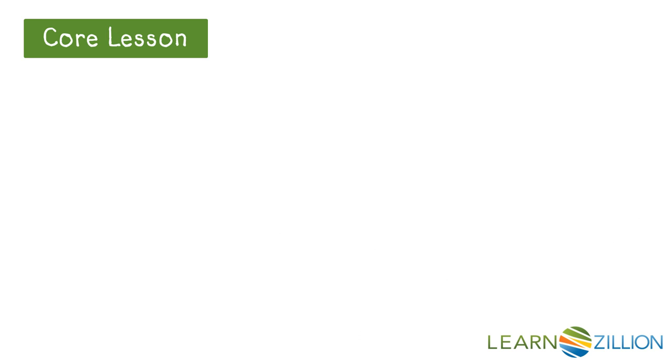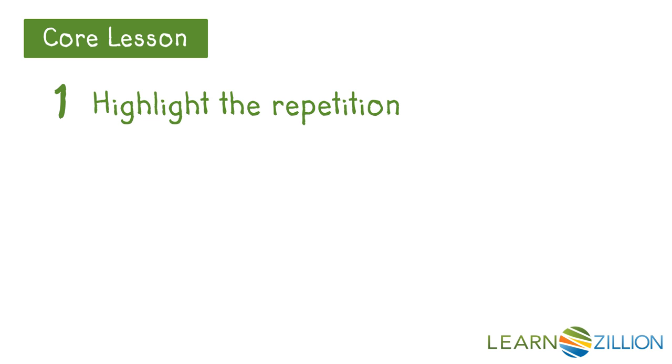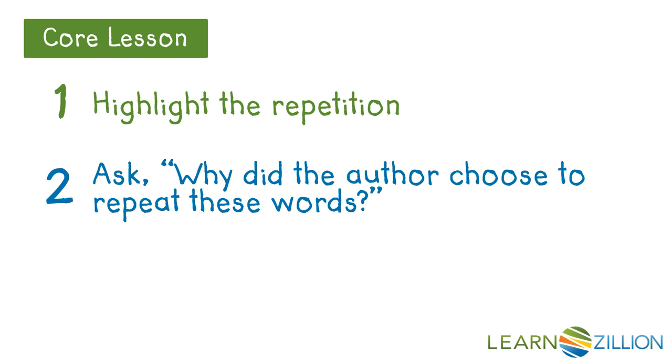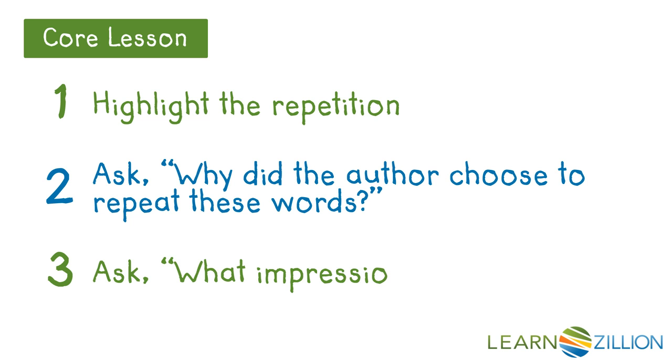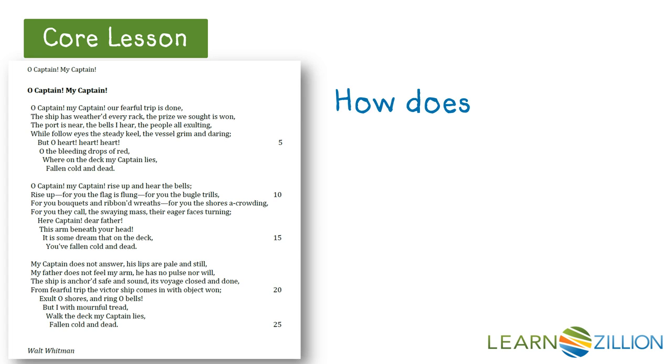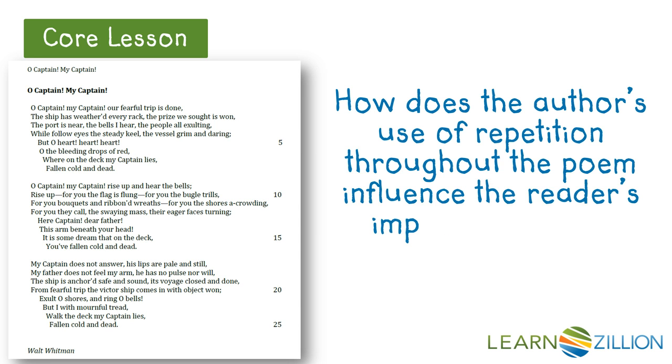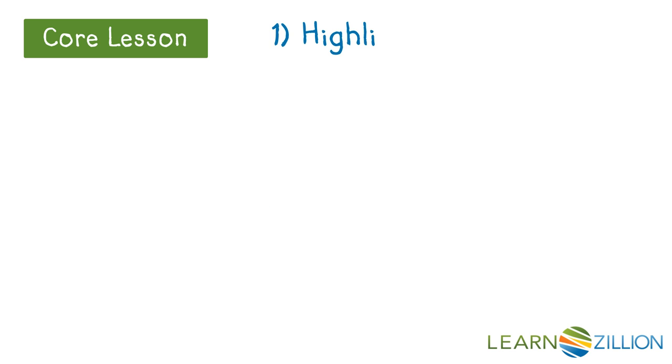When we want to clarify our impression of the text by analyzing the author's use of repetition, we can follow these 3 steps. 1. Highlight the repetition. 2. Ask, why did the author choose to repeat these words? And 3. Ask, what impression do these make? So here's my question. How does the author's use of repetition throughout the poem influence the reader's impression of the return?